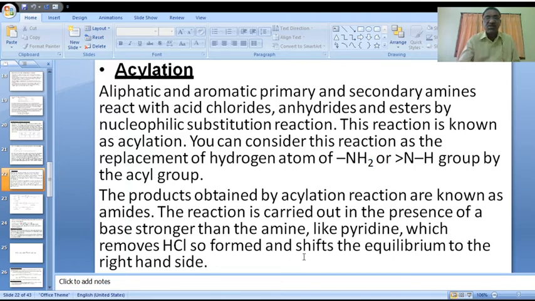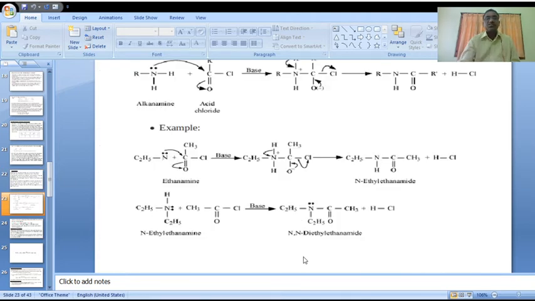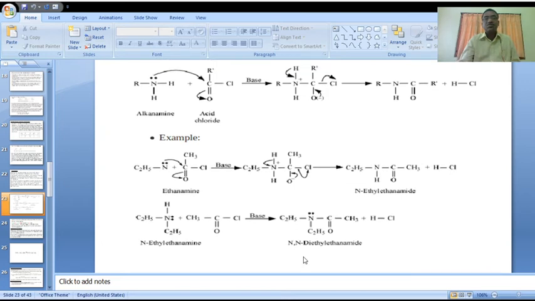Here please observe the reaction part. Here is an alkane amine or primary amine, RNH2. Primary amine RNH2 has a pair of electrons. Reaction with the acid chloride RCOCl.